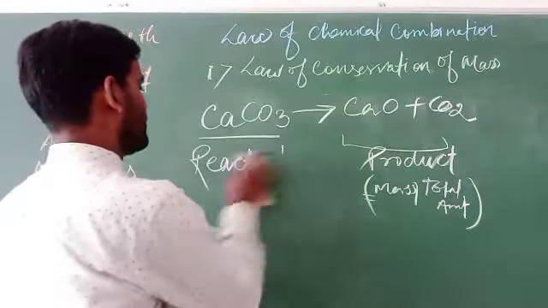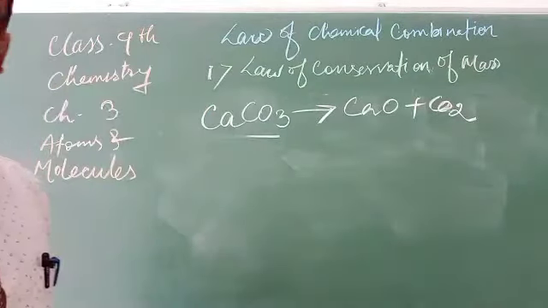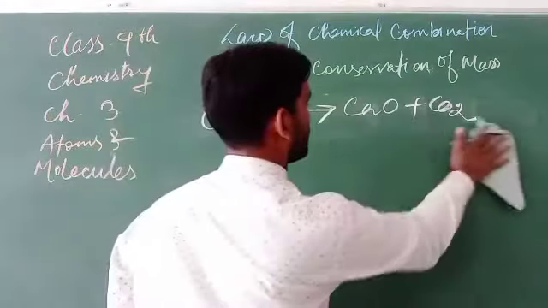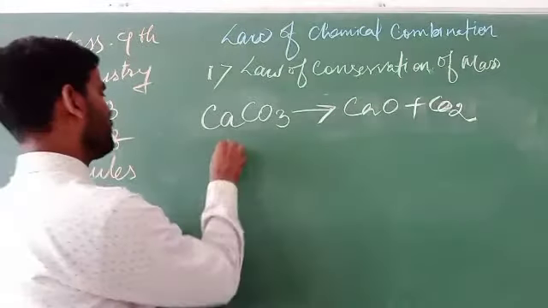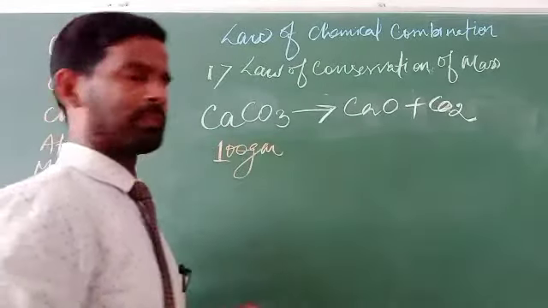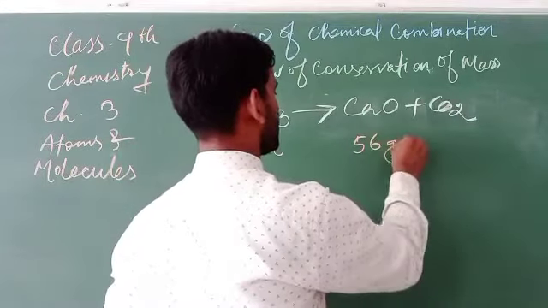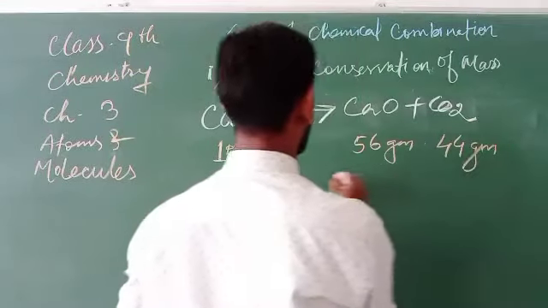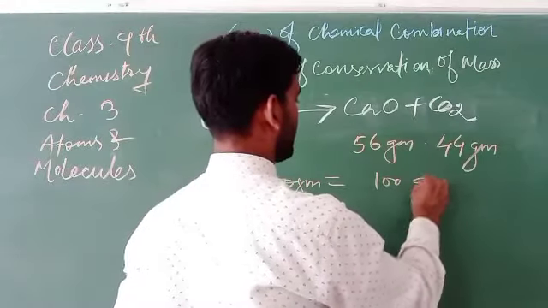It can be proved by taking calcium carbonate in the amount of 100 gram. Here the amount of calcium oxide is 56 gram and carbon dioxide is 44 gram. So this 100 gram is always equal to this 100 gram.